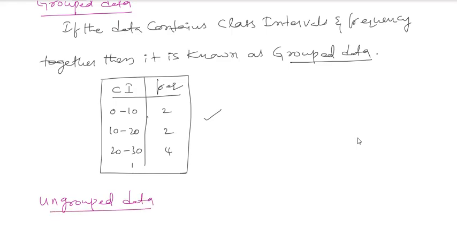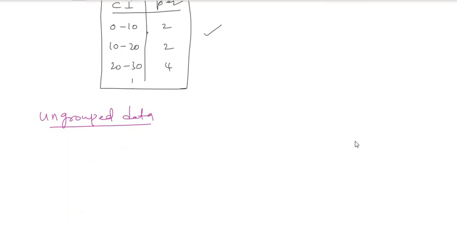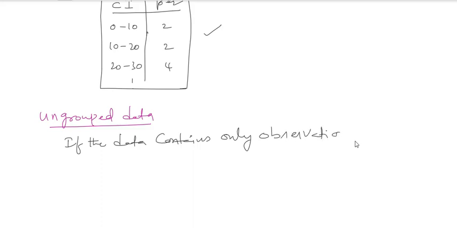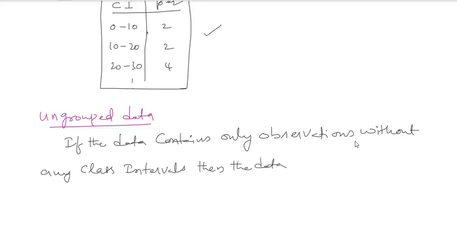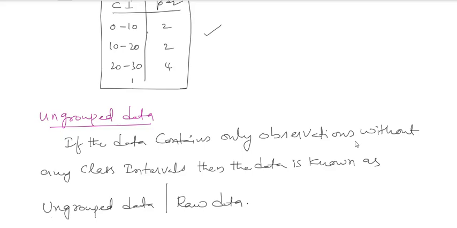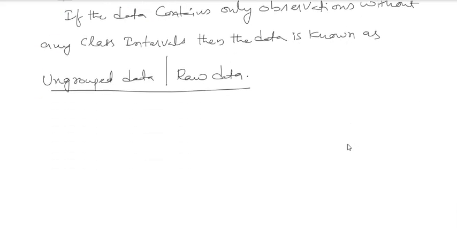Next one, ungrouped data. If the data contains only observations, without any class intervals, then the data is known as ungrouped data, also called raw data.